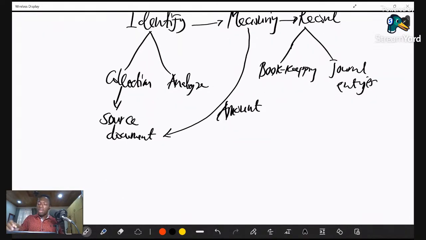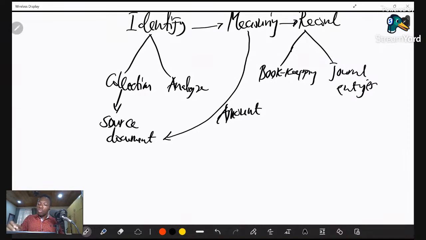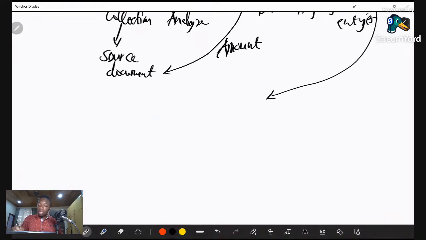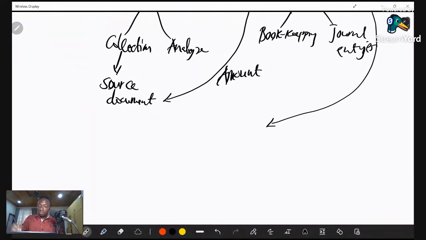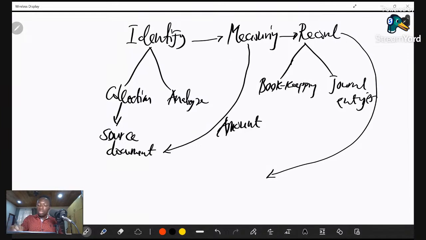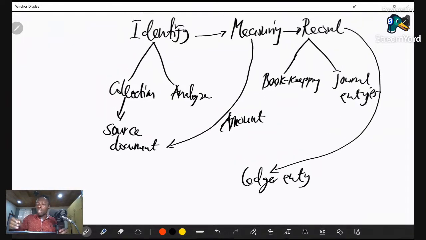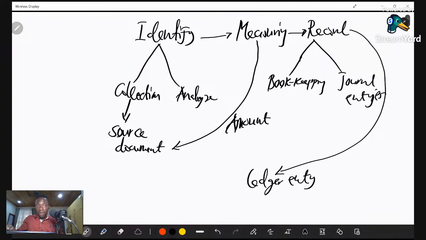So from there, after the recording stage, we move on. Under the recording stage, you also need to talk about items like, after the bookkeeping and journal entries, we also have what we call ledger entry. Ledger entry. So after recording transactions in the journals, right?